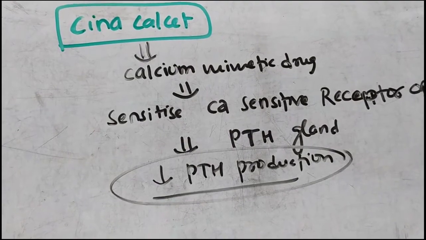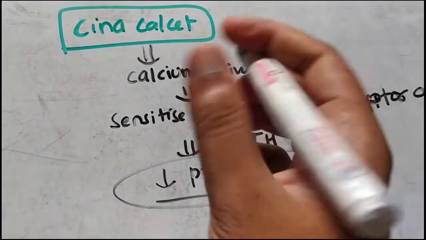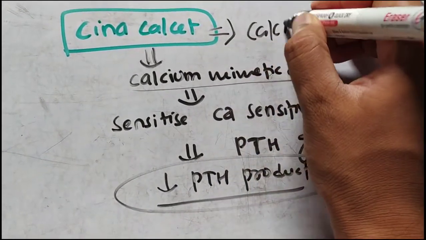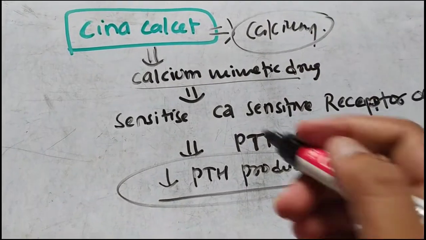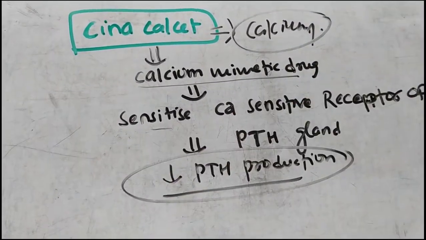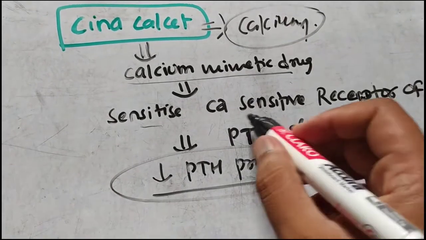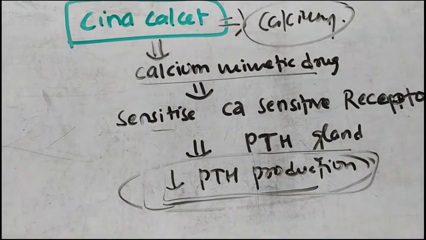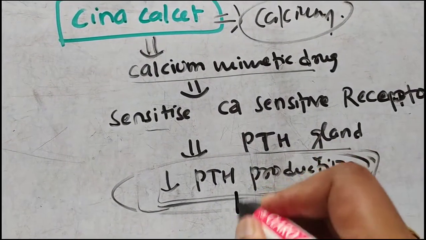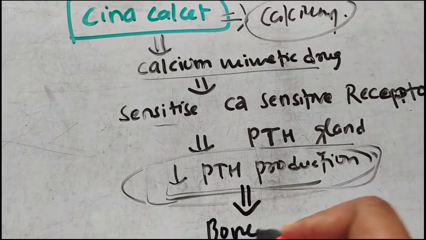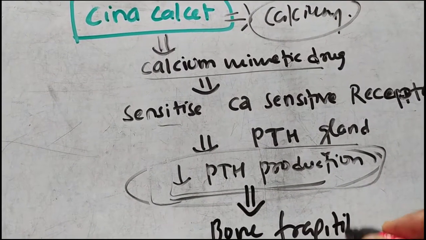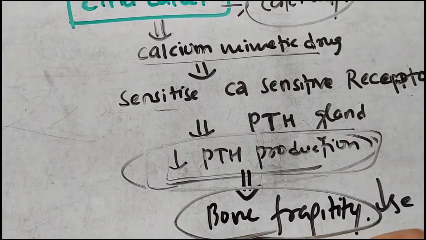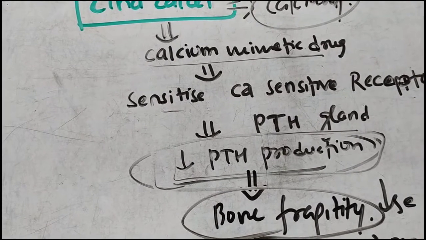Now there is a drug known as cinacalcet. Cinacalcet is basically a calcium mimetic drug that acts like calcium. Its structure is similar to calcium, a calcium-like structure. This drug will sensitize the calcium sensitive receptor of the parathyroid gland and decrease parathyroid hormone production. And if the parathyroid hormone production is decreased, then the bone fragility or bone resorption will decrease.